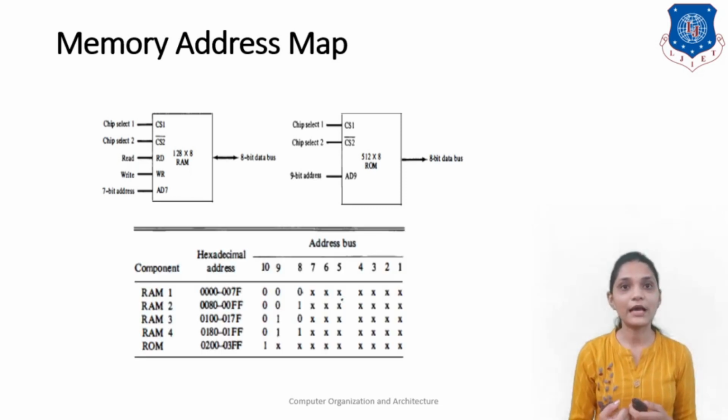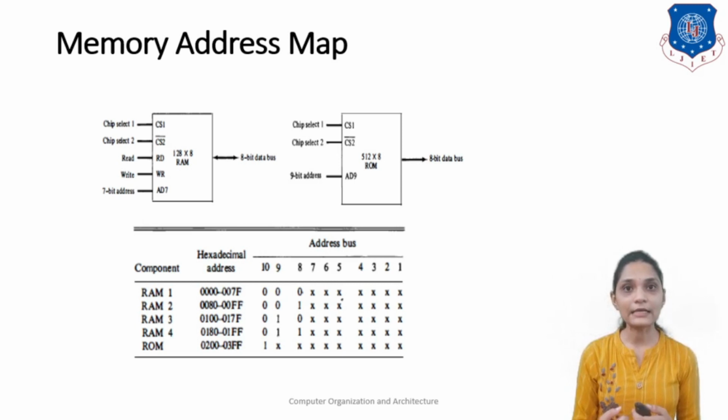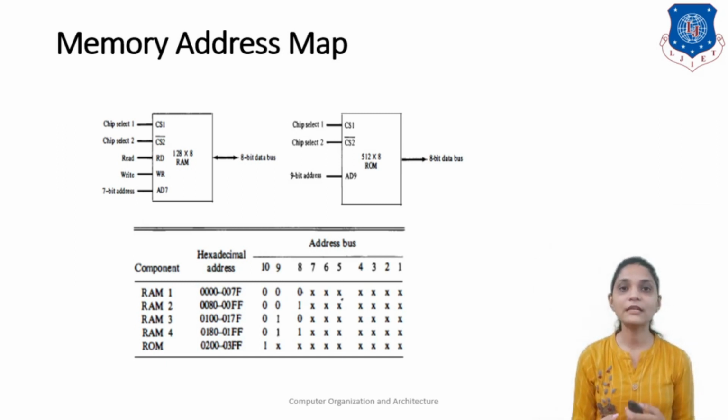So we can write it like this for the RAMs and ROM. RAM 1 will have address lines 9 and 8 as 00, and line number 10 is 0 for all of the RAMs. For RAM 2, lines 9 and 8 are 01. For RAM 3, lines 9 and 8 are 10, and for RAM 4, lines 9 and 8 are 11. And for the ROM, line number 10 is 1, and all other lines can be 0 or 1 depending upon the address. So these are represented by X, or you can say don't care.